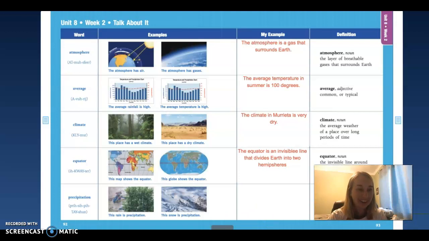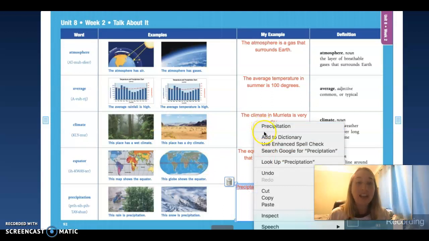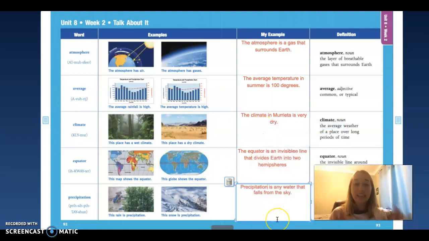All right, guys, let's go ahead and write our sentence for precipitation. Precipitation is any water that falls from the sky. Okay, so think snow, rain, hail, sleet. Anything that falls from the sky is precipitation. Elsa creates precipitation when she uses her magical powers to create snowfall. That's precipitation. And then rain coming from nimbus clouds, that's precipitation.